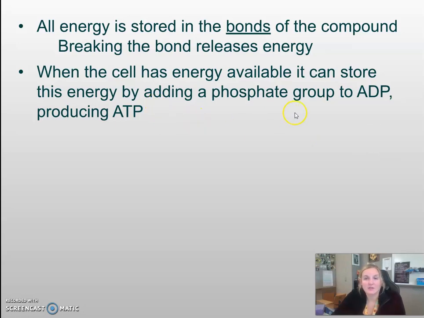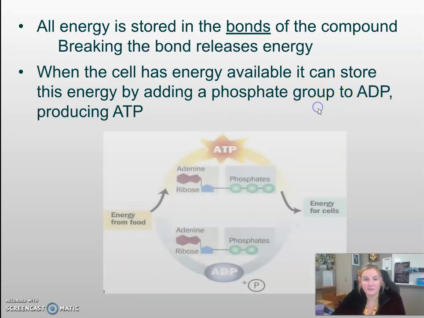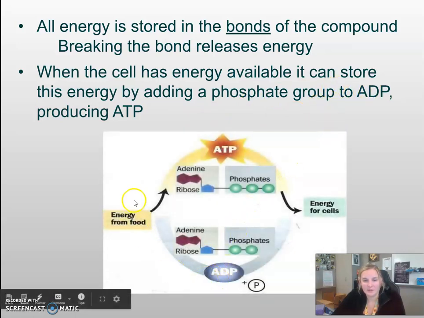When the cell has energy available, it can store the energy by adding the phosphate group back to the ADP, producing that ATP. And so it is recycled here. ATP, when it's used for energy, creates ADP because that phosphate has been broken off. Then later, an ADP can have a phosphate moved back on to create ATP.